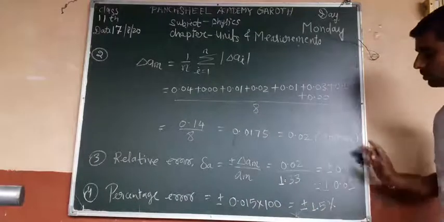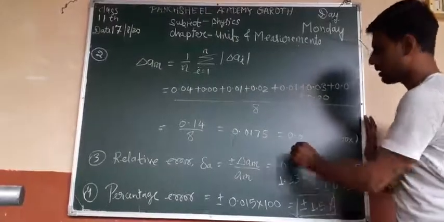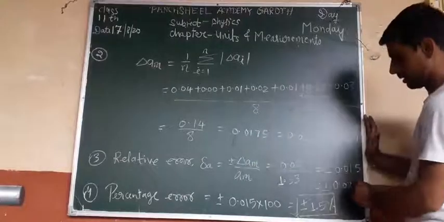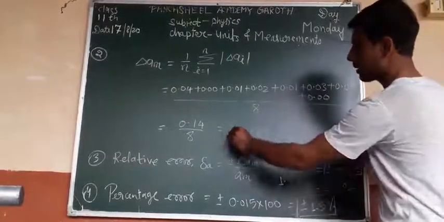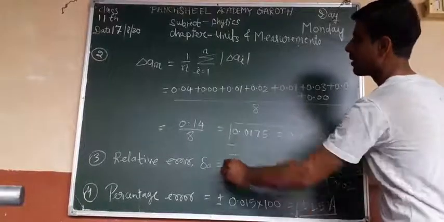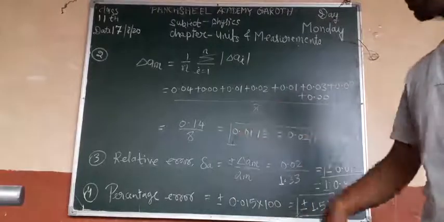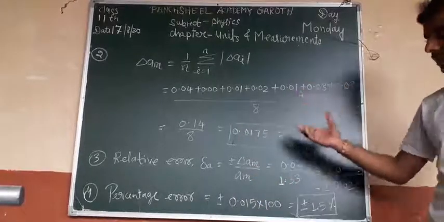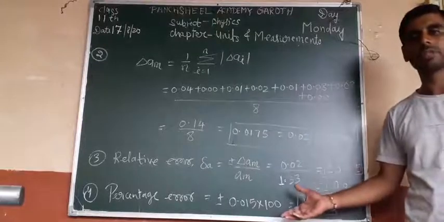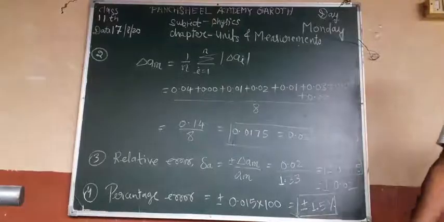Okay, so this is the main result 1, this is the second result. Okay, this is the third result. Okay, and first is the average 1.33. Okay, so this is the example based on error analysis. Okay, please write in your copy and understand well.